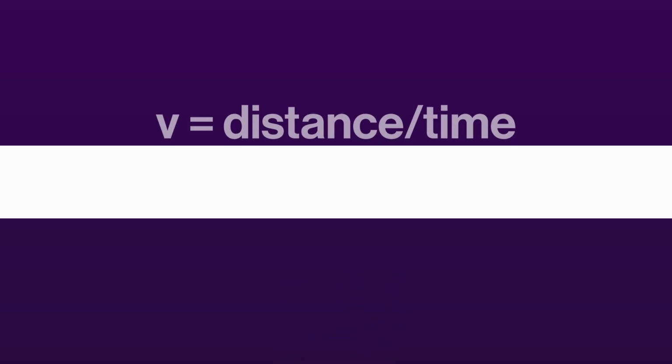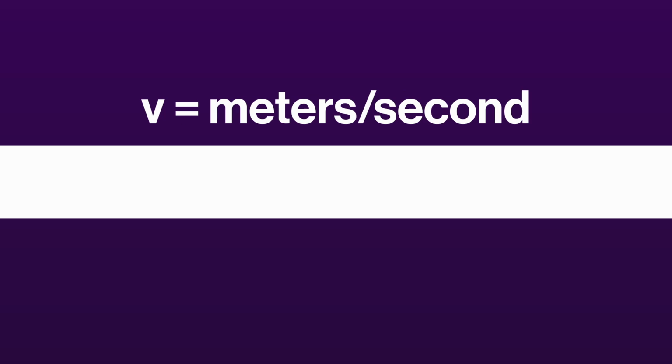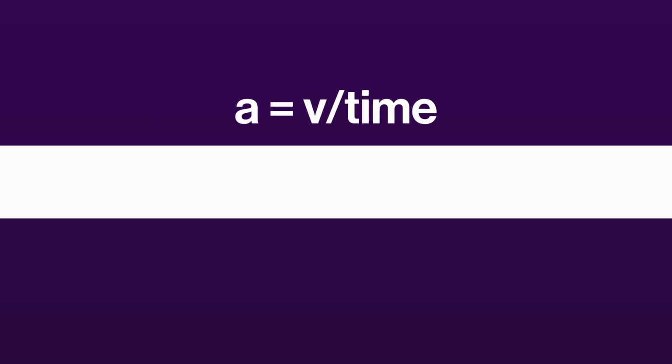Well, velocity can be thought of as how much position changes in a certain amount of time. So, we can say velocity equals change in distance over time, or in units, meters over seconds. Then, since acceleration is the derivative or rate of change of velocity, we can represent it as the change in velocity over time.